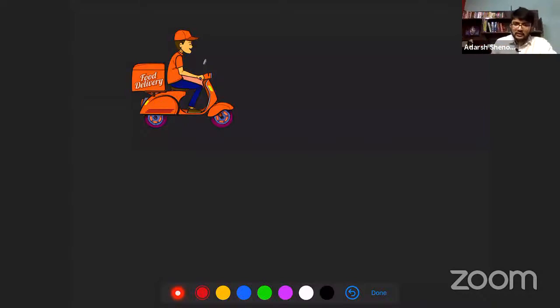They estimated the useful life of the scooter as 5 years. How much did they estimate the useful life as? 5 years. So please pay attention. The whole of the depreciation concept I'm going to cover in this slide only. So please pay attention.